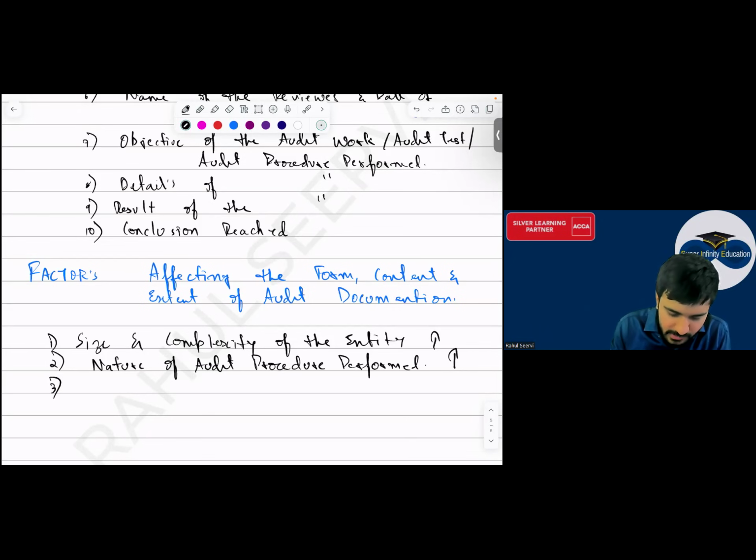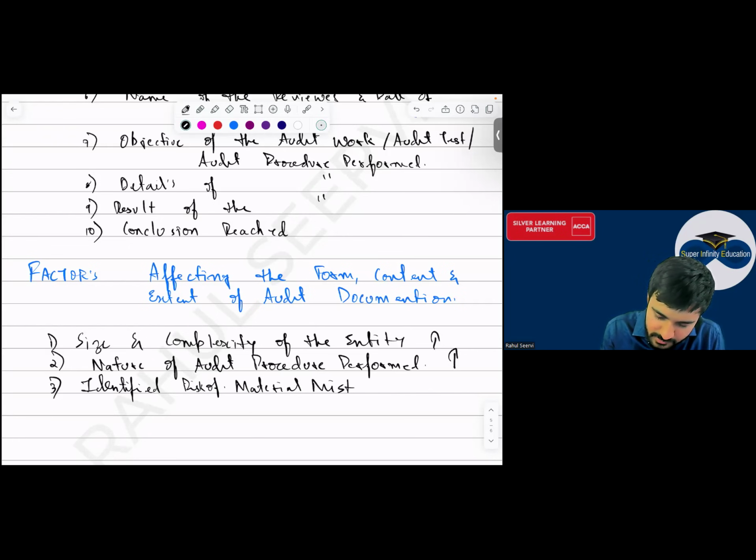Yes sir. Then identify risk of material misstatement.